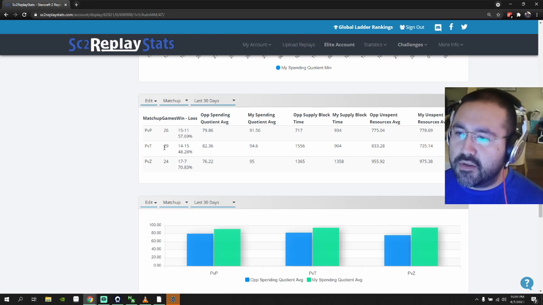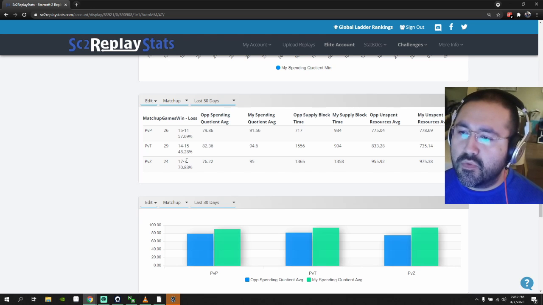Against Terrans, I played 29 games, but negative KD over here, 48. Damn Terrans, I'm telling you. So their spending quotient is lower than mine. I'm happy. Supply block. I'm supply blocked much less than they are, so that's cool. Unspent resources, they've got more unspent resources than me, so I'm cool.